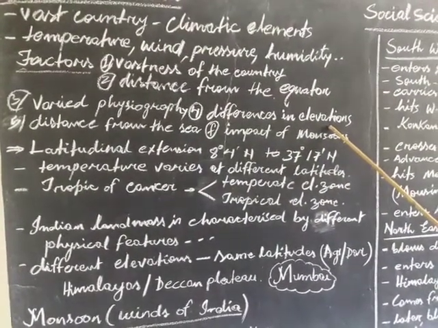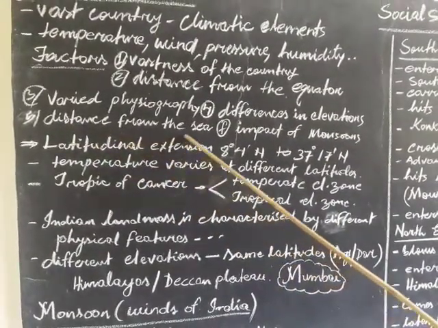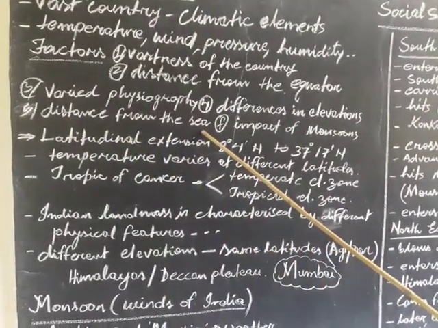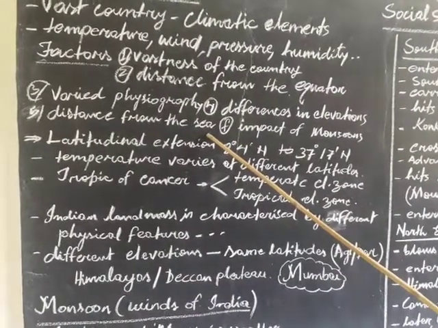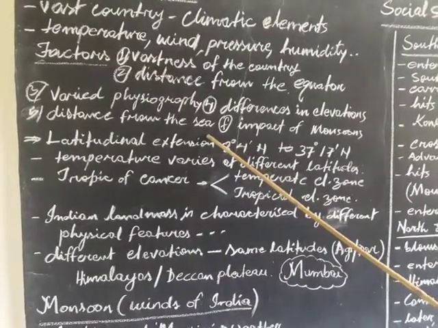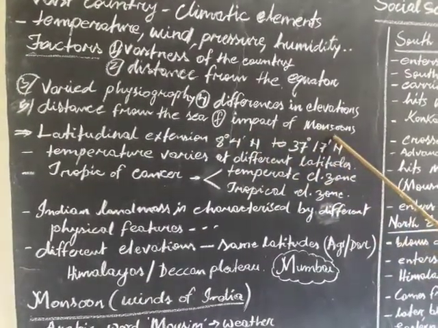Elevations means heights. Fifth, distance from the sea. Some are near the coastal areas and some are far away. And number six, impact of monsoons.